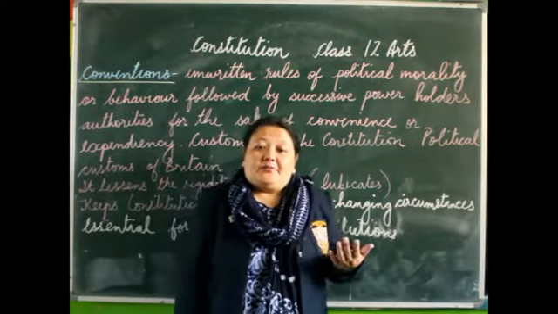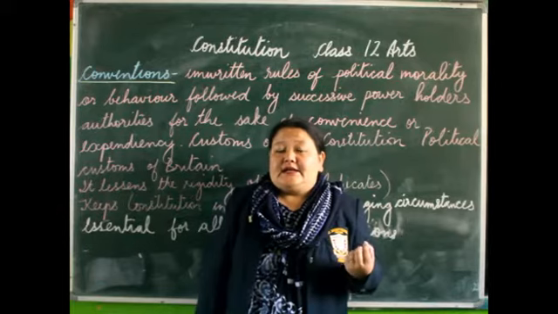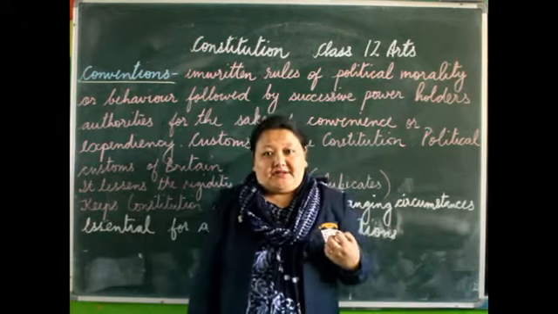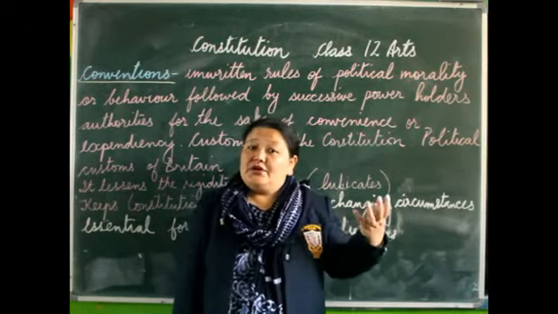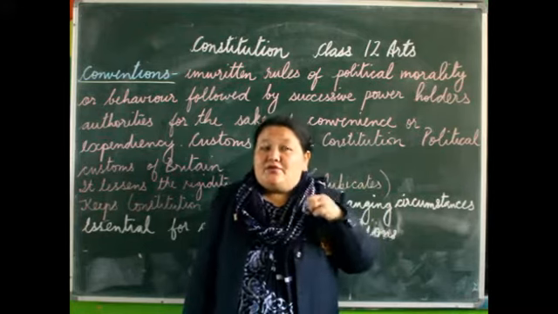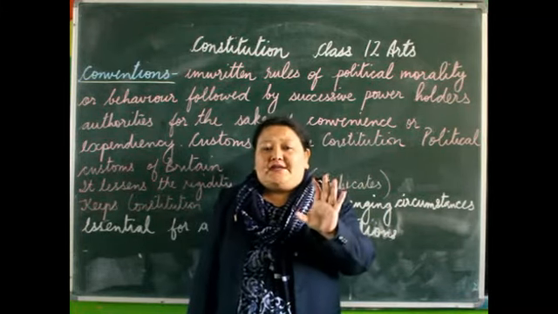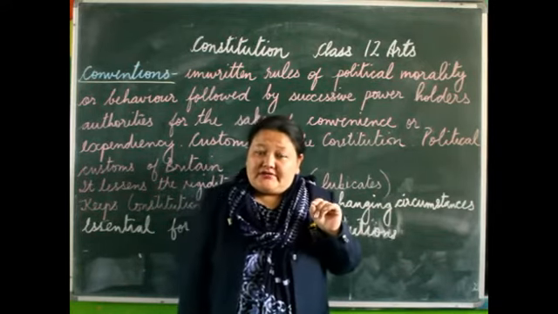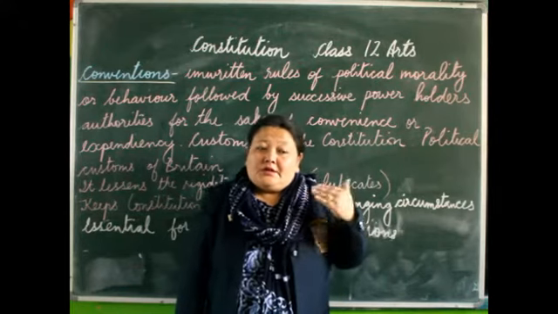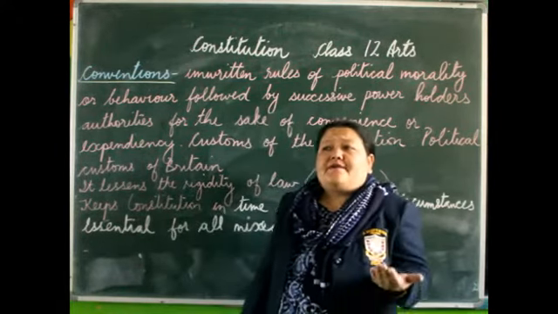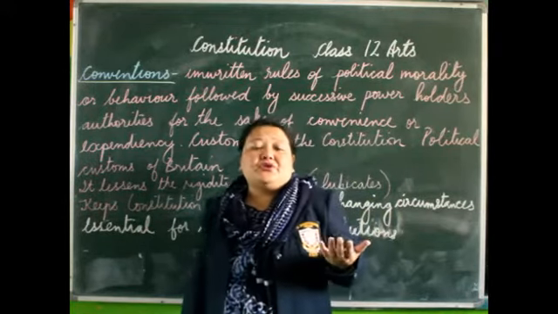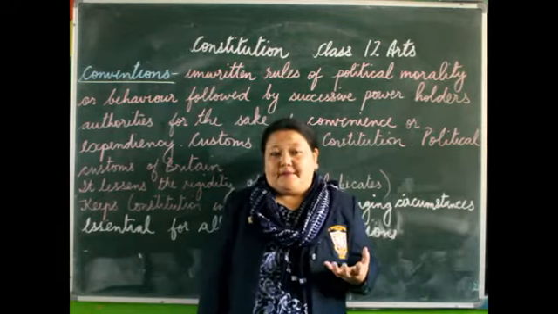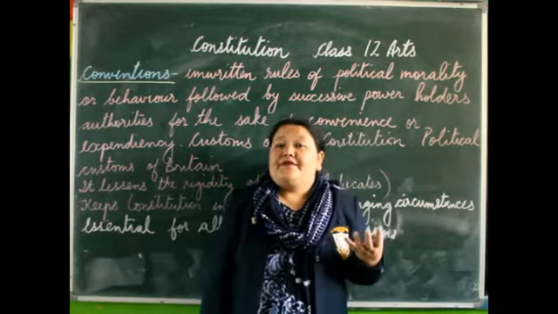Now let's take the example of Britain. Britain has an unwritten constitution. So they follow the conventions, they follow the customs, they follow the usages, isn't it? So even if the rules and regulations are there, you find it in very small amount. Very less amount of rules and regulations are written down in the form of a book. So in Britain you can say that there is a mixture of constitution. How is it possible, isn't it? This is possible with the help of conventions.